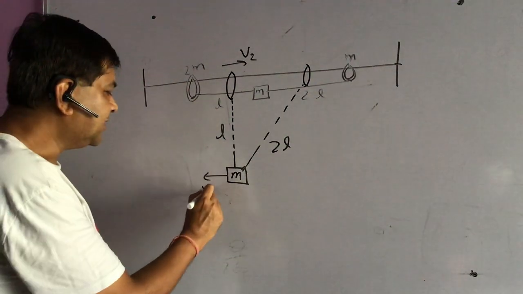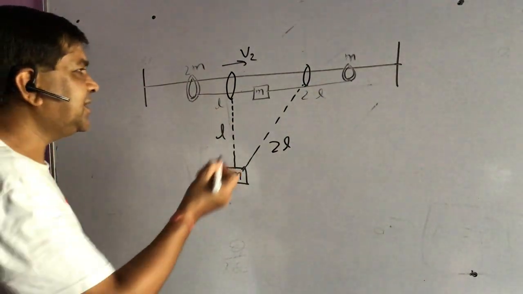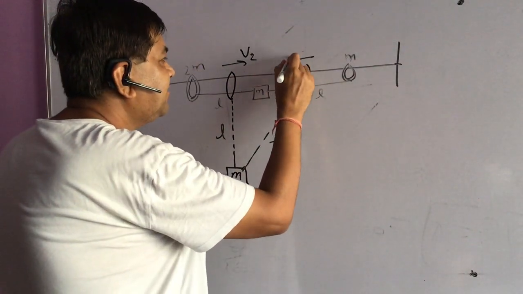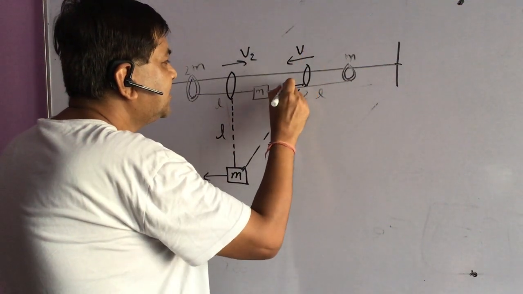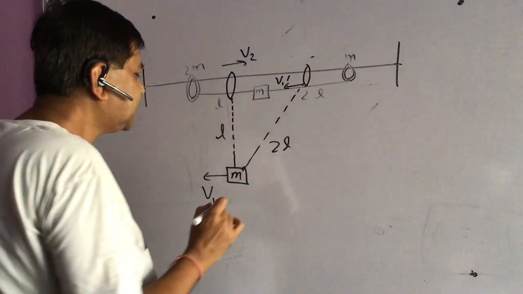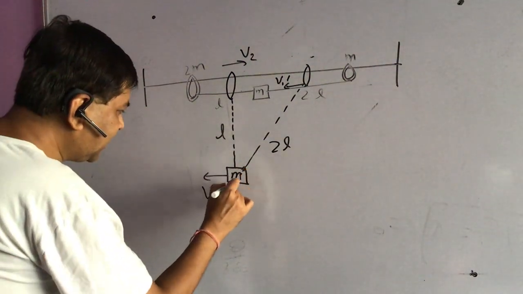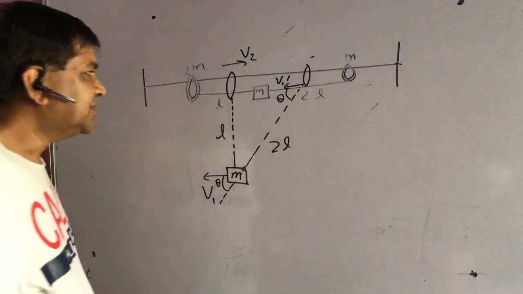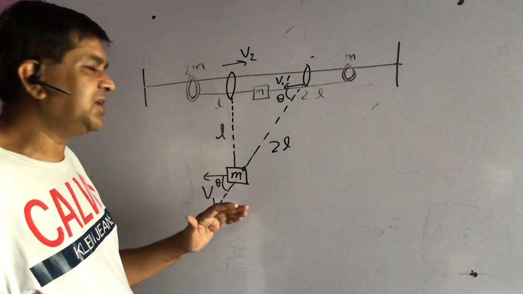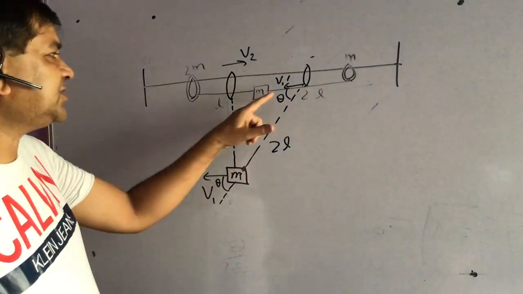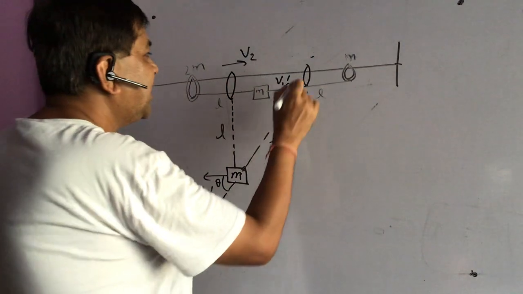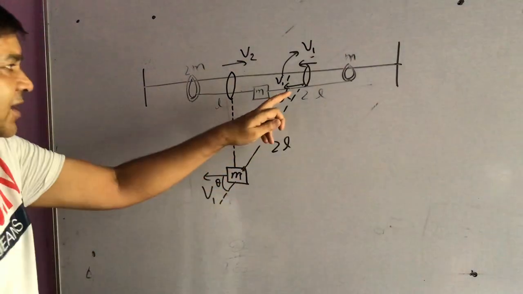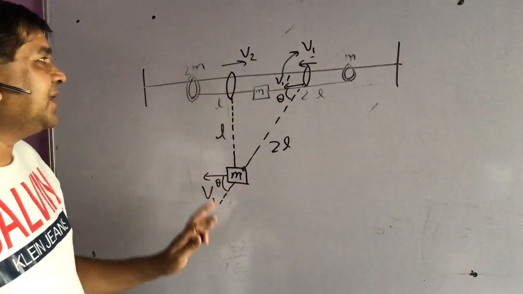Now let it be v1. And what is the velocity of the ring at that moment? I don't know. Let the velocity of this ring at that moment be v1 dash. Why am I taking v1 dash? There is a specific purpose for this. You can see here at this moment, what is the angle between v1 and the string direction? Let it be theta. And here again it will be theta, because of corresponding angles. You know the component of velocity along a string has to always be the same. So v1 cos theta is equal to v1 dash cos theta, so v1 dash is v1. Interestingly, at this moment, the velocity of this ring of mass m and this block is the same, say v1, and this is v2.